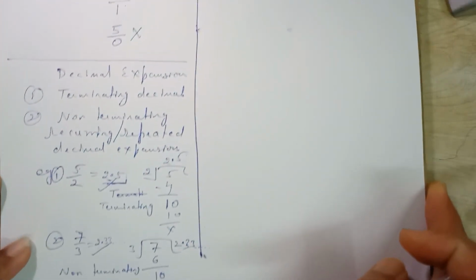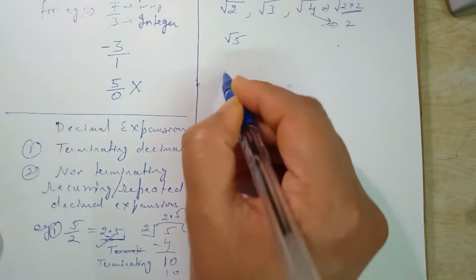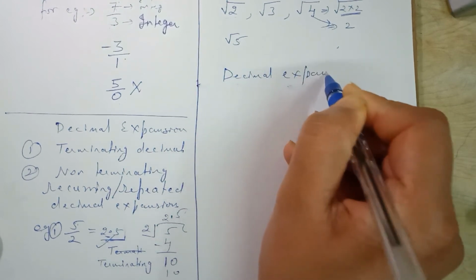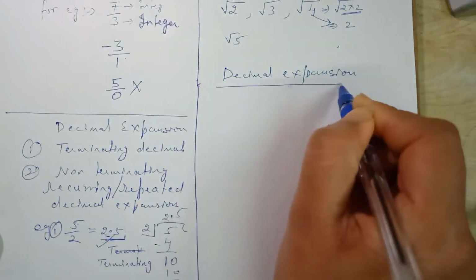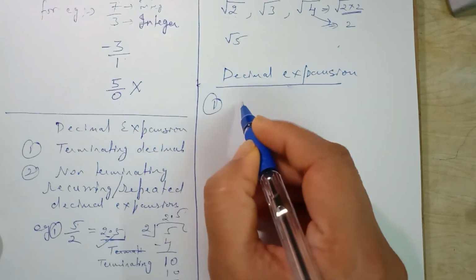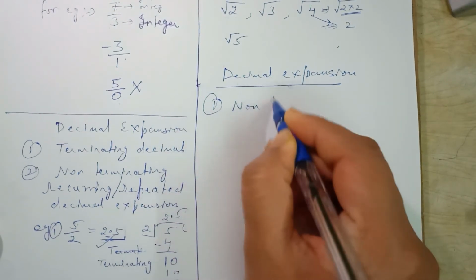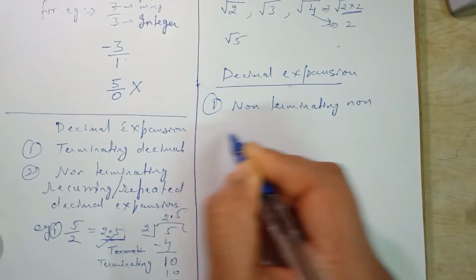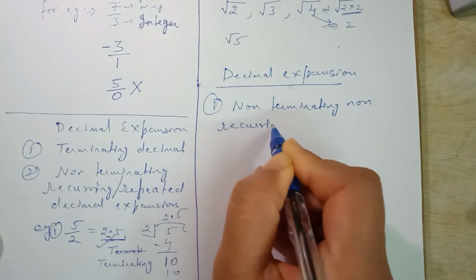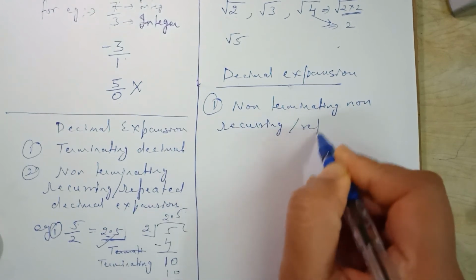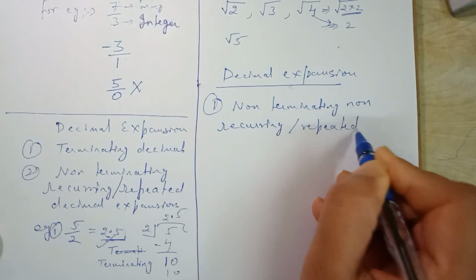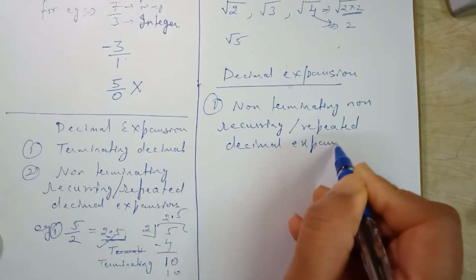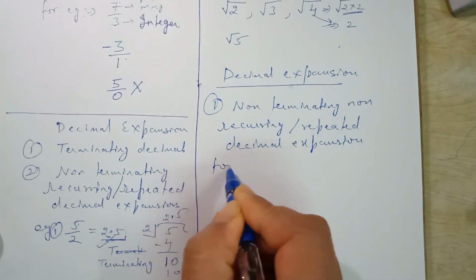Now come to the decimal expansion of irrational number. Irrational number has only one type of decimal expansion, that is non-terminating, non-recurring. Recurring means repeated decimal expansion. So by an example, let us understand what it means.